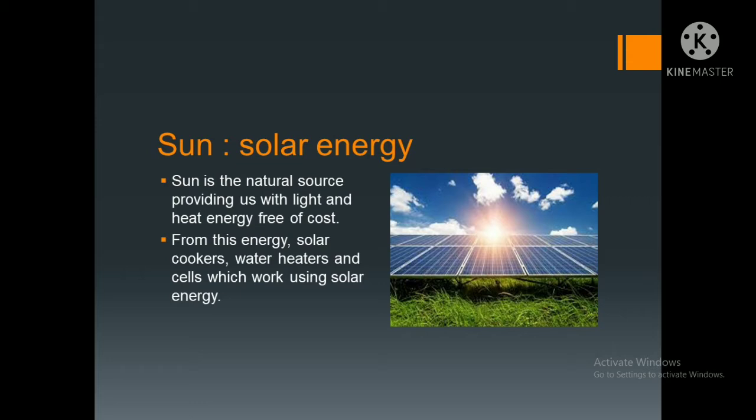Without the sun, even plants can't produce their food. We utilize this energy by storing the light and heat energy, and it is free of cost, because the sun will not ask us for tax. The sun will not say give me tax or else I won't give you the sun rays. So the first is solar energy.